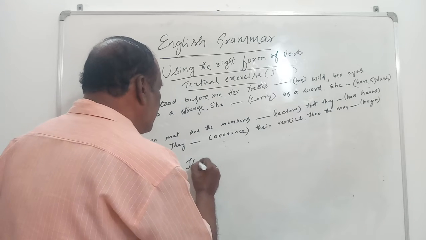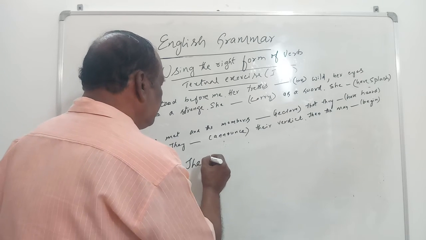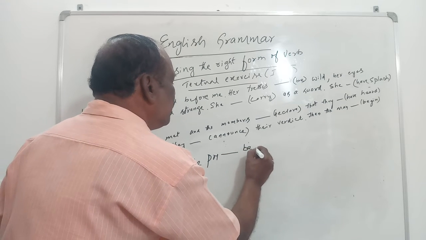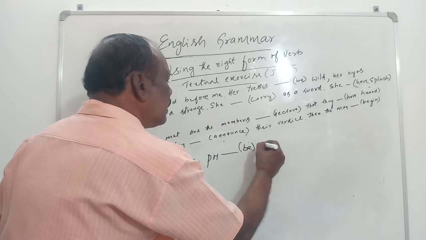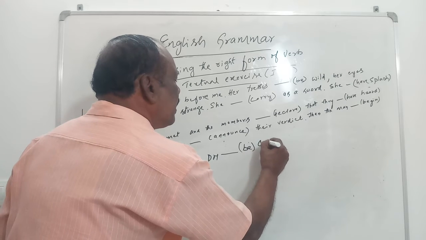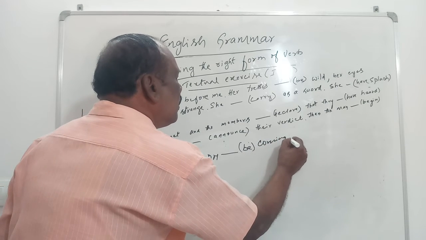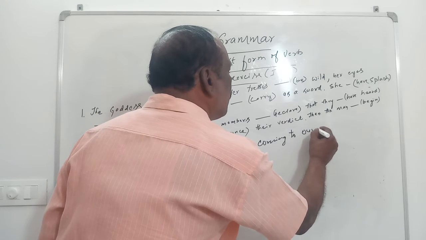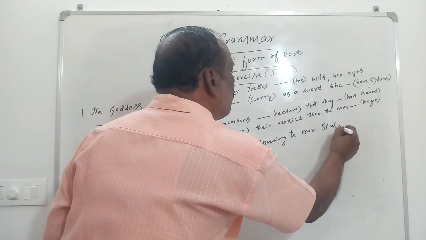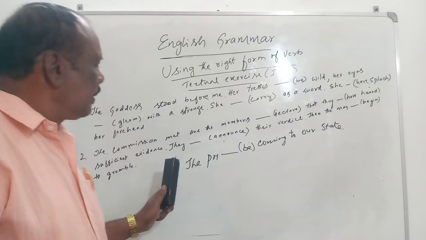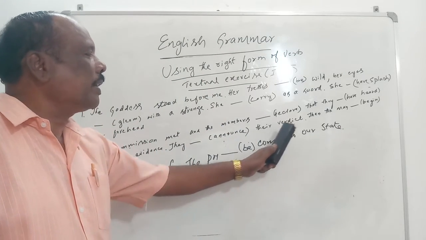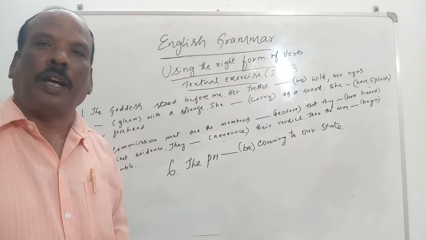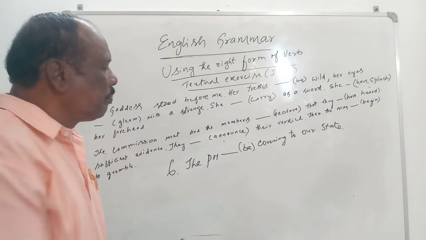The Prime Minister dash be coming to our state. Yes, please see. The Prime Minister dash be coming to our state. Okay, here you see be.